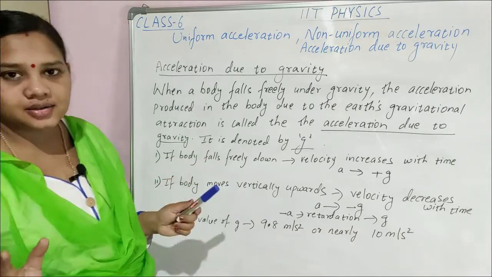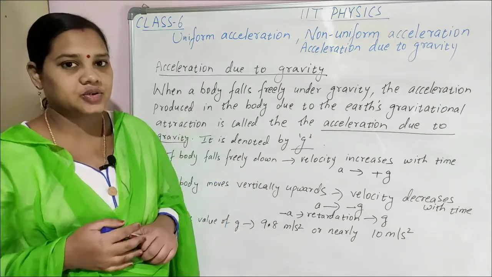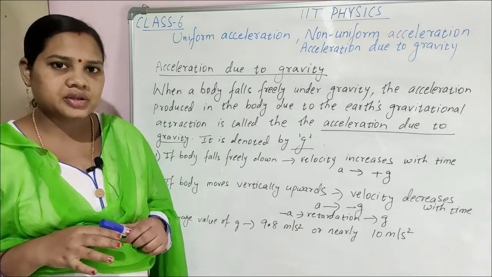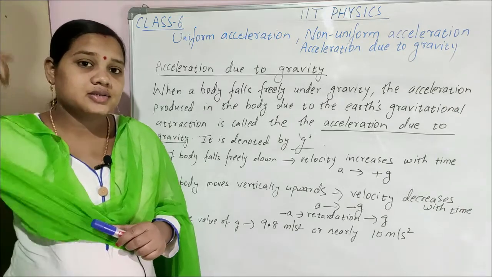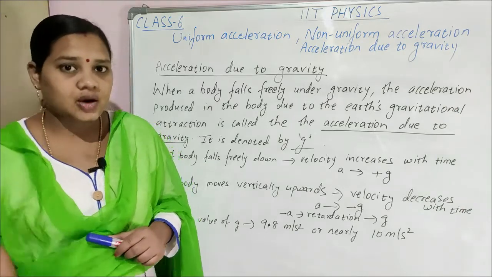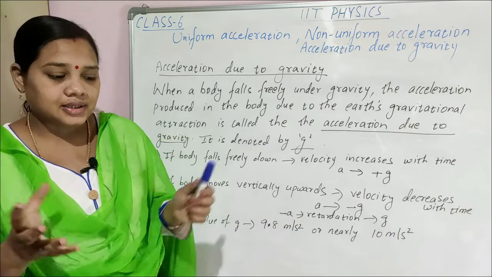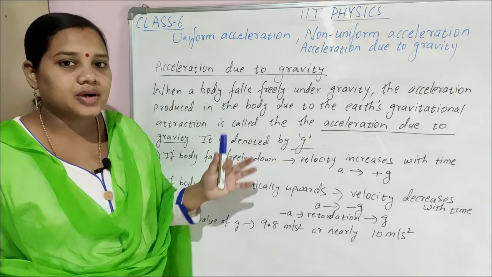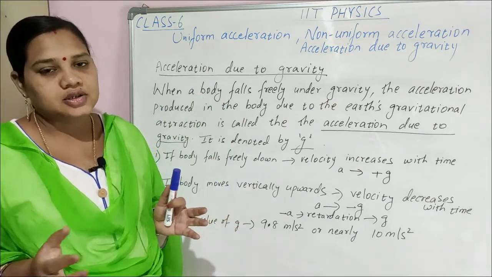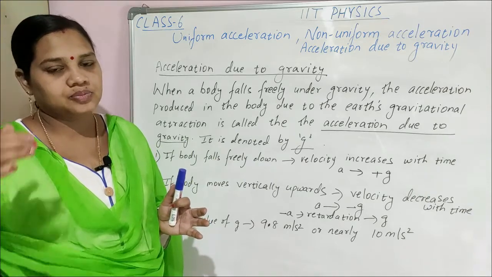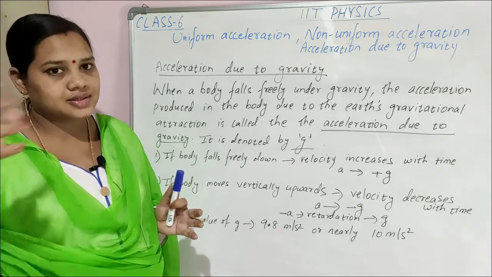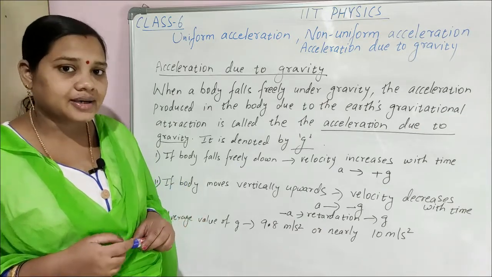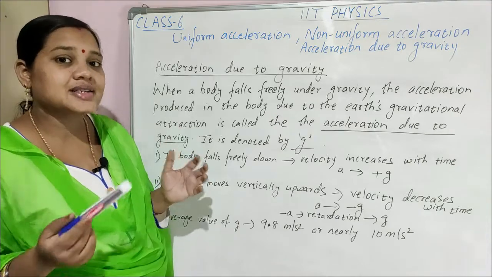See children, our Earth behaves like a magnet. Anything you throw up comes down only. What is the reason? Why is it not going up and up? It is coming down only. Why? Because Earth attracts everything towards itself. Our Earth behaves like a magnet. There is a limit, and anybody under that limit will come back, because it is attracted by Earth. So that is Earth's gravity.